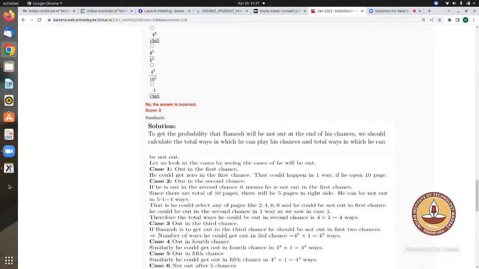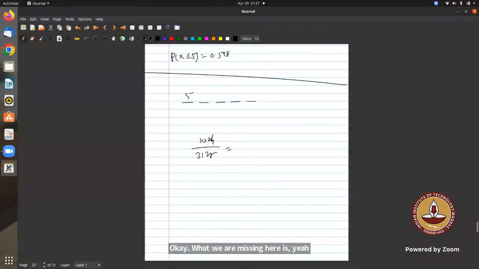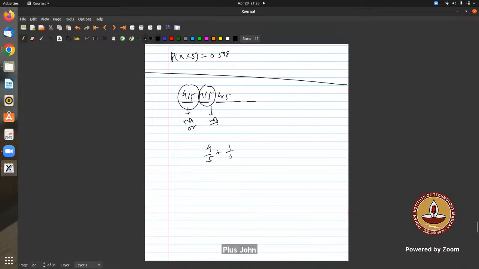Okay, what we are missing here is, yeah, I understand. So let's say what you are taking count of is 4 by 5, 4 by 5, 4 by 5. But what we are missing here is, let's say you said this is the probability that he's not out at the first chance. But what is the probability that he is not out at the second chance? It's not like that, right? It's 4 by 5 plus 1 by 5 into 4 by 5, right?